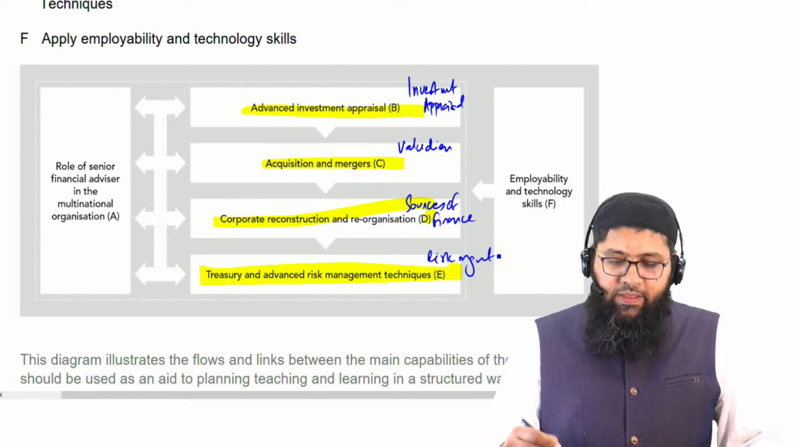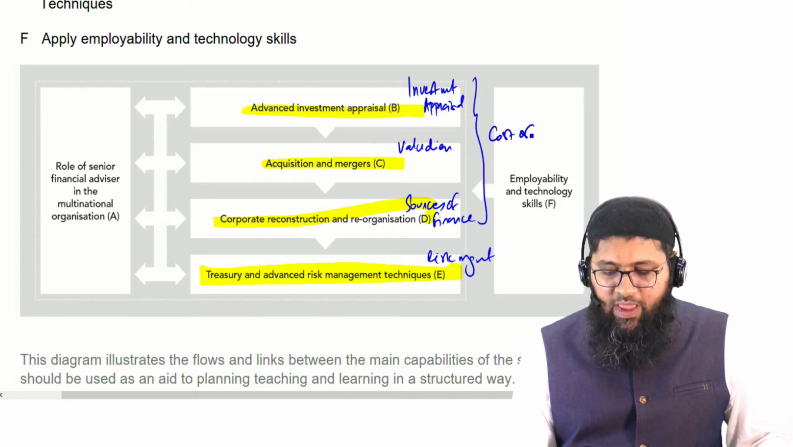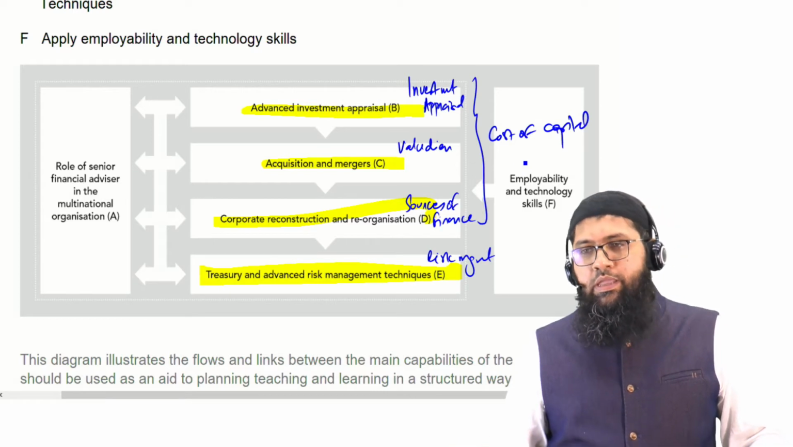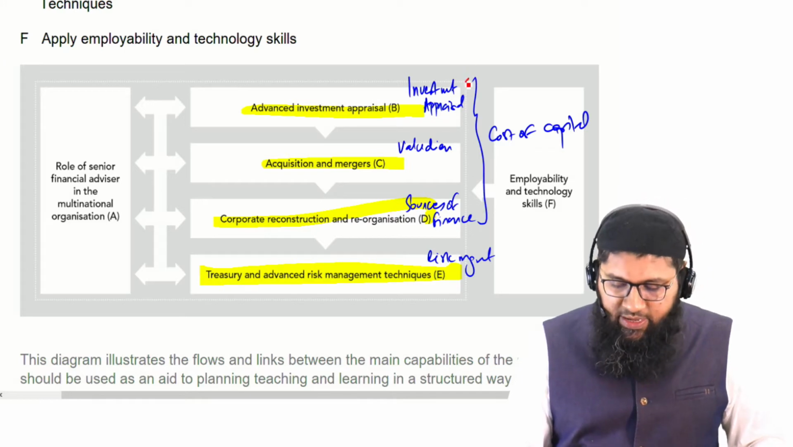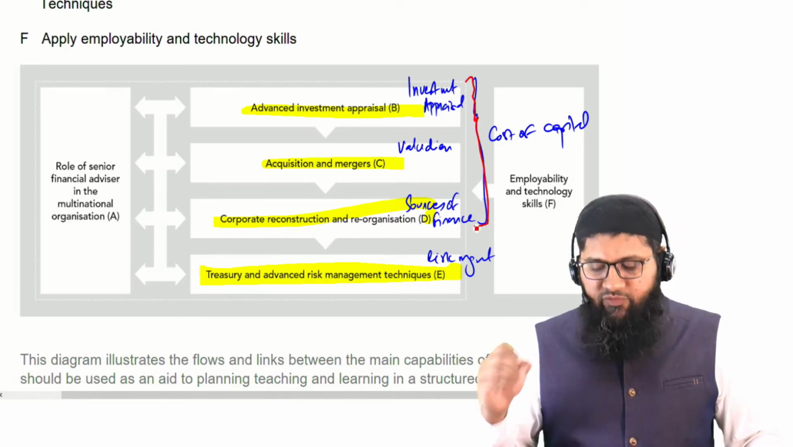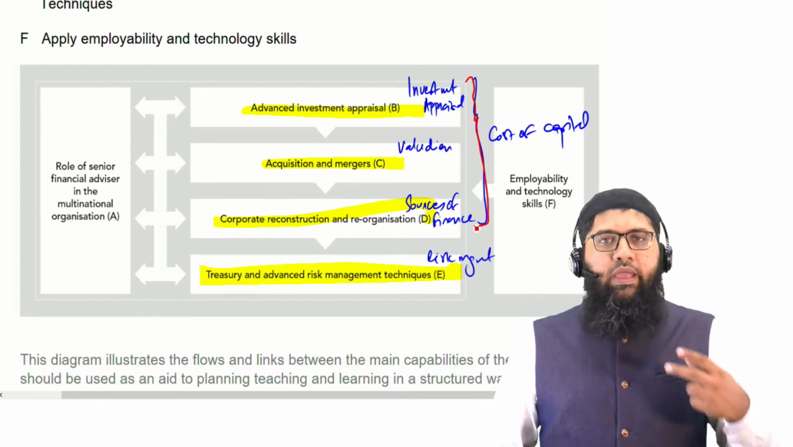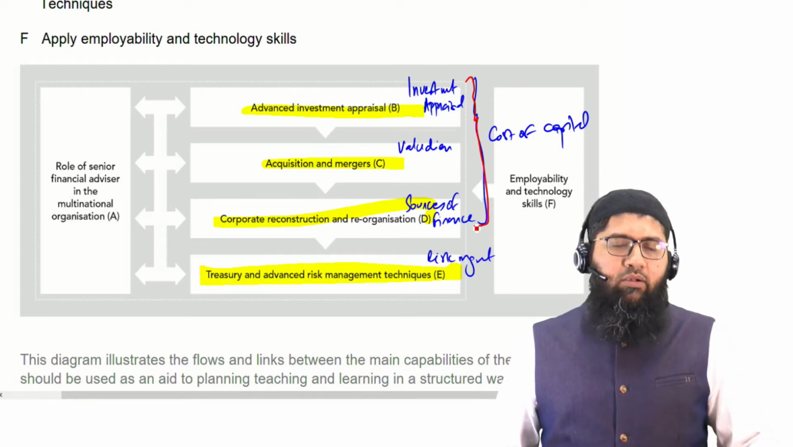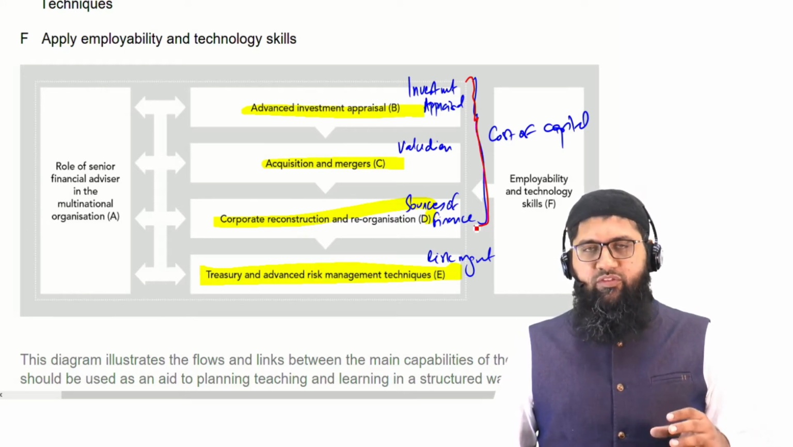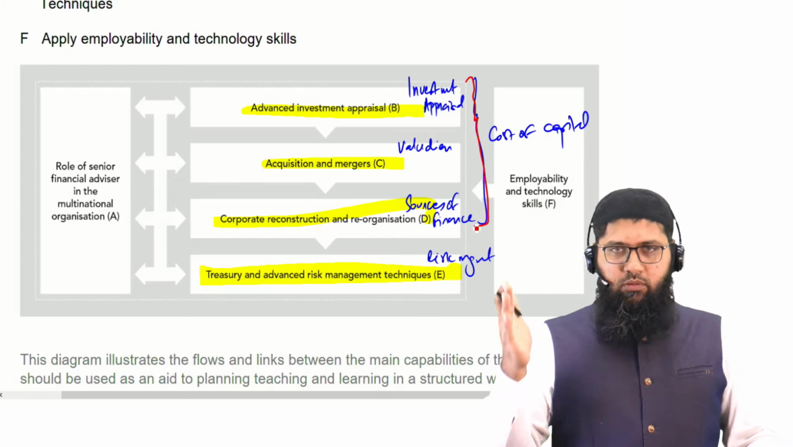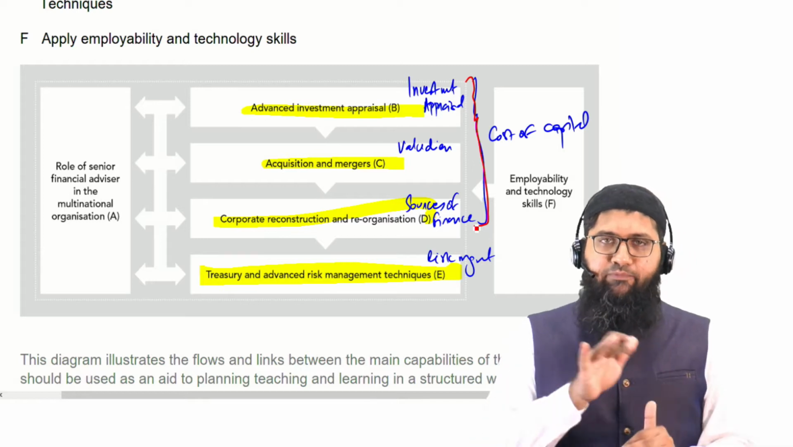Now, there is another area of F9 which is the cost of capital, which we have studied at F9 level, and this cost of capital is included in all of these courses. In advanced investment appraisal, the cost of capital calculations would be important. In mergers and acquisitions, the cost of capital calculations would be important. In corporate reconstruction and reorganization, the cost of capital calculations would be important. So basically, when we talk about the AFM, it's a build up from F9.